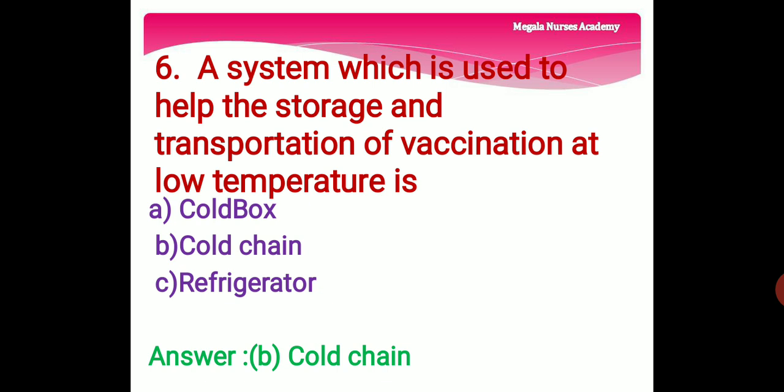Sixth question. A system which is used to help the storage and the transportation of the vaccination at low temperature is option A cold box, option B cold chain, option C refrigerator. The right answer is option B cold chain, because cold chain is a system which is used to help the storage and the transportation of the vaccination at a low temperature. So the right answer is option B cold chain.